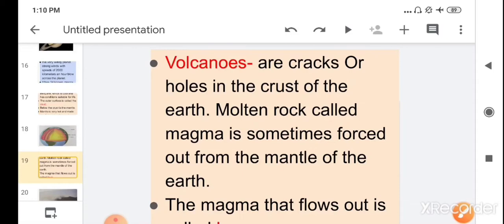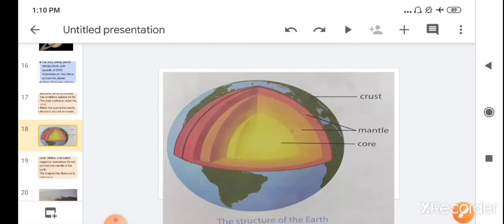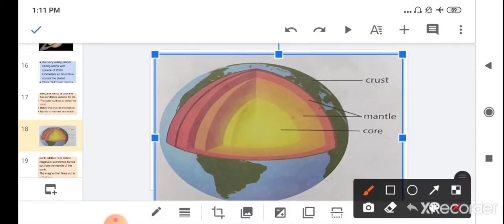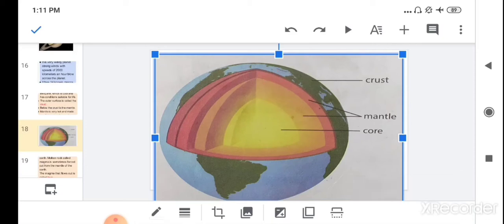If you see the picture here, volcanoes are always present at the outer surface. The hole or opening of the crust is where the hot lava comes out from the mantle, at the surface of the crust. This is known as a volcano.